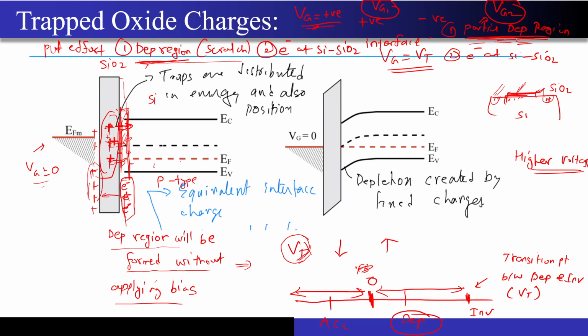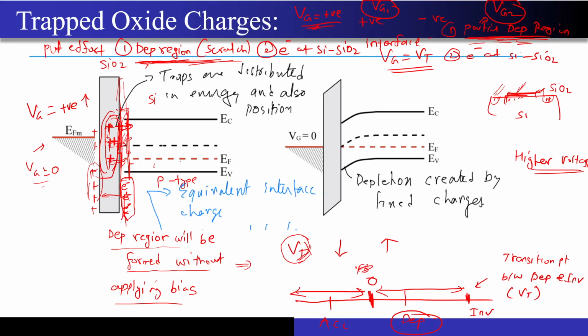And so how did I get the partial depletion region? Because I had the fixed oxide charges that were present, but these oxide charges were not present for the ideal case which we had studied in the week 7 lecture. Correct, so we had to create the depletion region entirely from the scratch. And how do we create the depletion region? We apply Vg equal to positive voltage. Correct, we keep on increasing this voltage, right? We reach a particular point where this region is entirely depleted of holes. Correct, and some extra electrons start to appear in this particular region because of the minority carriers.